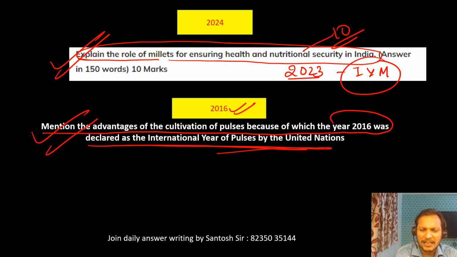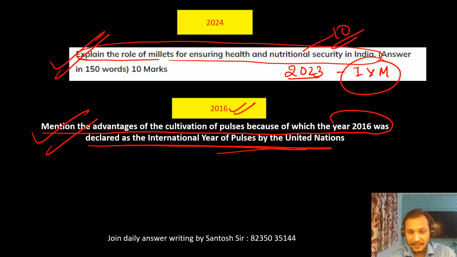A similar question: discuss the importance of pulses in the context of the International Year of Pulses. And this year 2024, because 2023 was the millets year, they have asked a question: discuss the role of millets in food security. So guys, you can see everything is very scientific, or not? Okay guys, please do like this video if you are understanding what I'm trying to tell. What I'm trying to tell is that there is a pattern in how UPSC asks questions. You can see here 2016 International Year of Pulses, 2023 International Year of Millets, and in 2024 you get this question.